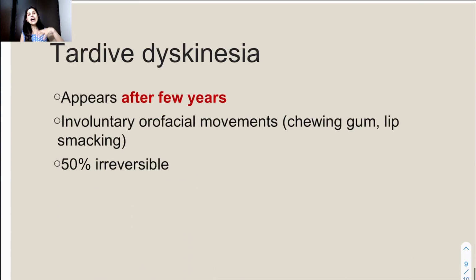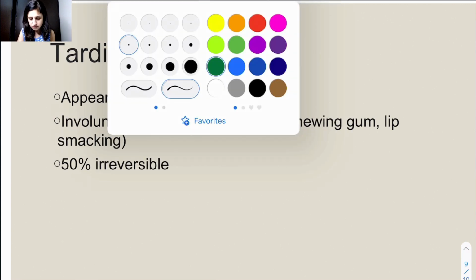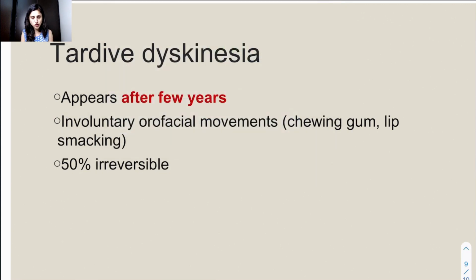Tardive dyskinesia actually has a different mechanism. It doesn't belong to the other group. There's no deficiency of dopamine. It occurs after many years of treatment, and it can occur when you stop the treatment also. And there are involuntary orofacial movements, like chewing gum, lip smacking, making sounds. Obviously if you sit like that in public, it looks very bad, right?